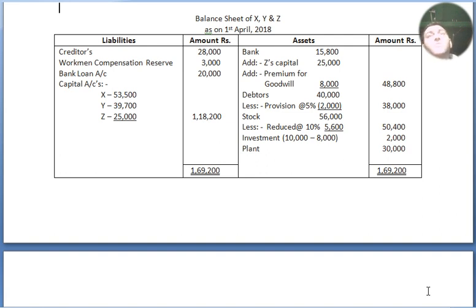Now stock is 56,000, reduced by 10%. Now 90% of stock is 50,400 in the outer column. Investment 8,000 has been taken by X and Y. Now only 2,000 is left for the new balance sheet, so 2,000 in the outer column. Plant 30,000 as it is, no adjustment. Altogether 1,69,200. Both sides tally. Thank you. Now we move to our next question.